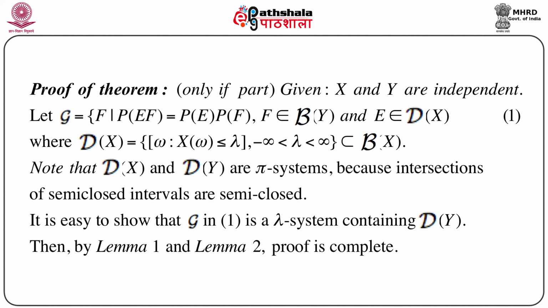Now there is nothing more to prove, because the application of lemma 1 and lemma 2 actually gives us the proof. So the proof of this only if part is complete. That means we now have a very strong idea of this theorem: we can define independence in terms of random variables, as well as in terms of the Borel sigma field generated by those random variables, and we have shown that these two definitions are equivalent.